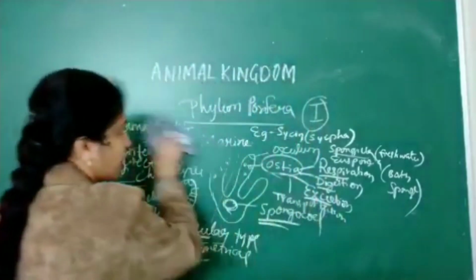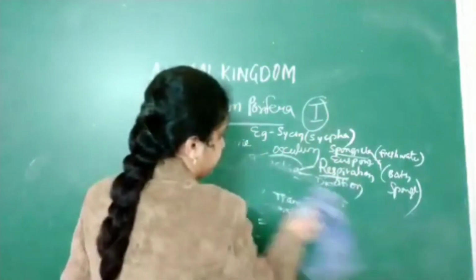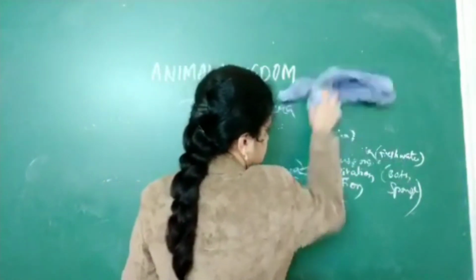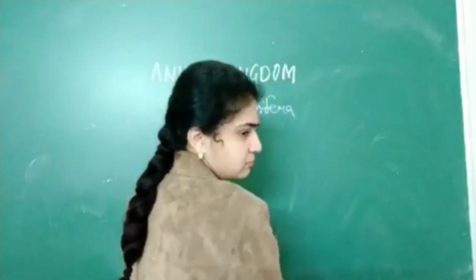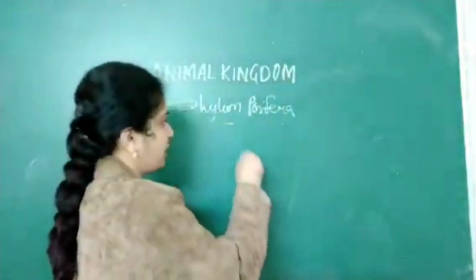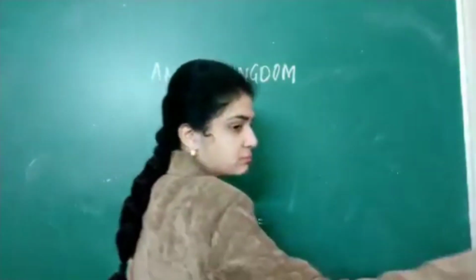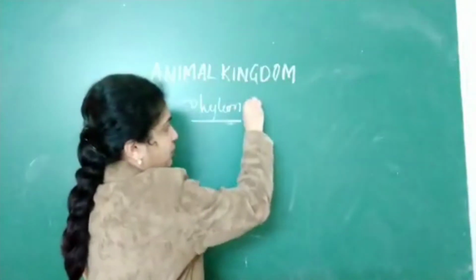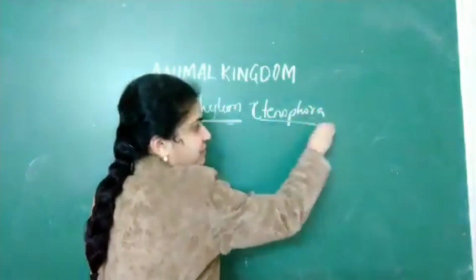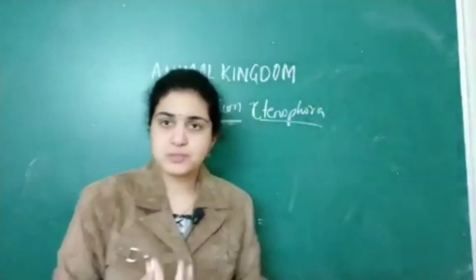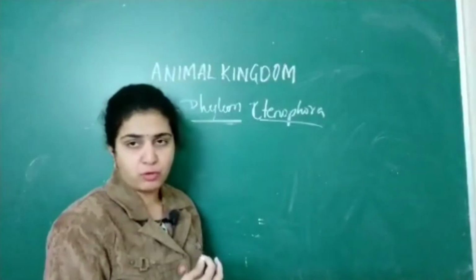Next we are going to see the phylum Ctenophora. In the phylum Ctenophora, we will go in the same order as with sponges. That was Porifera, this is phylum Ctenophora.